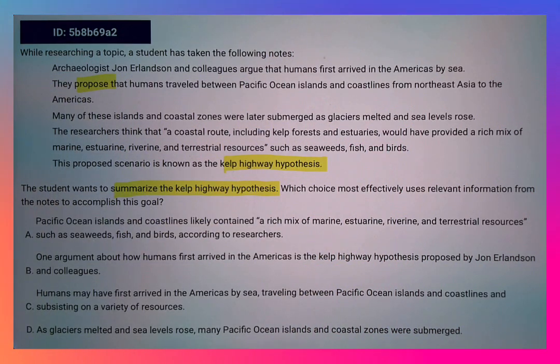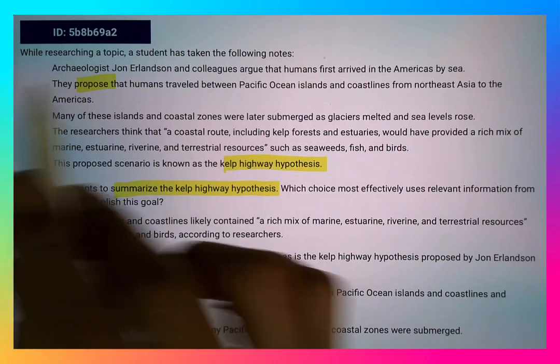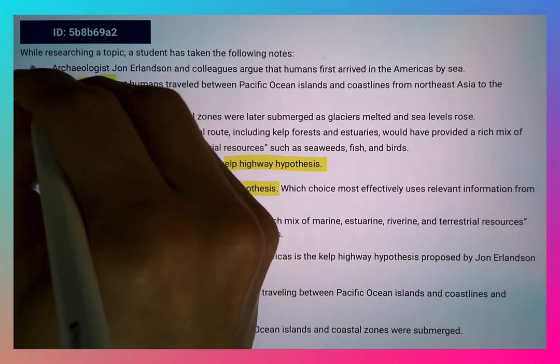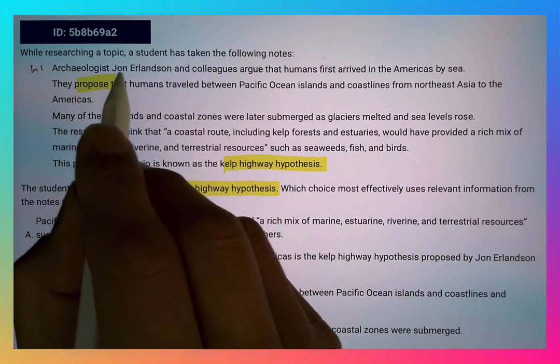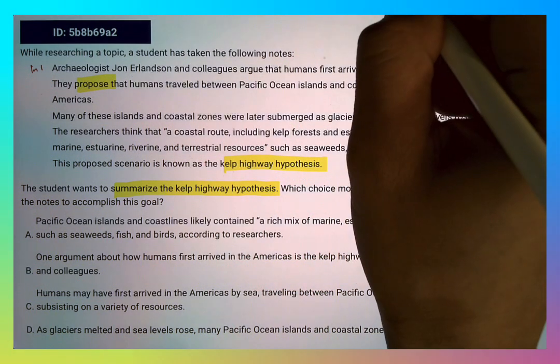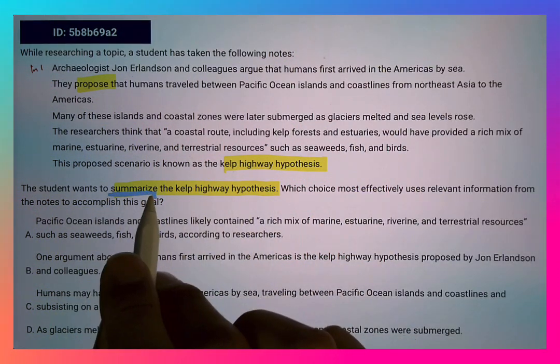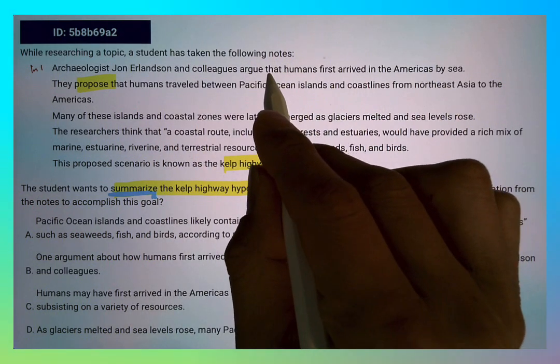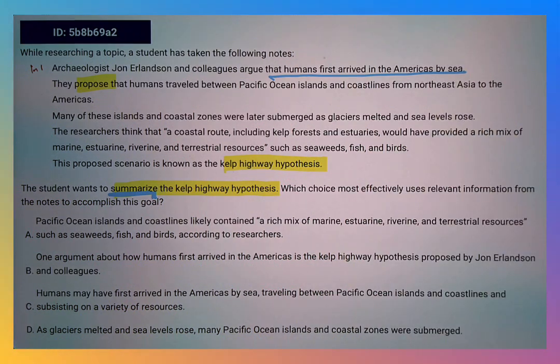Okay, and also it's good to know the main topic by reading the first sentence. Sometimes the first sentence may include some intro, but in this case, there's a chance that it might tell us the main idea. So, line 1: archaeologist John Erlandson and colleagues argue that humans first arrived in the Americas by sea. Okay, so that sounds like part of the summary of the main idea. Humans first arrived in the Americas by sea. So we're going to talk about that. That's the main topic here.